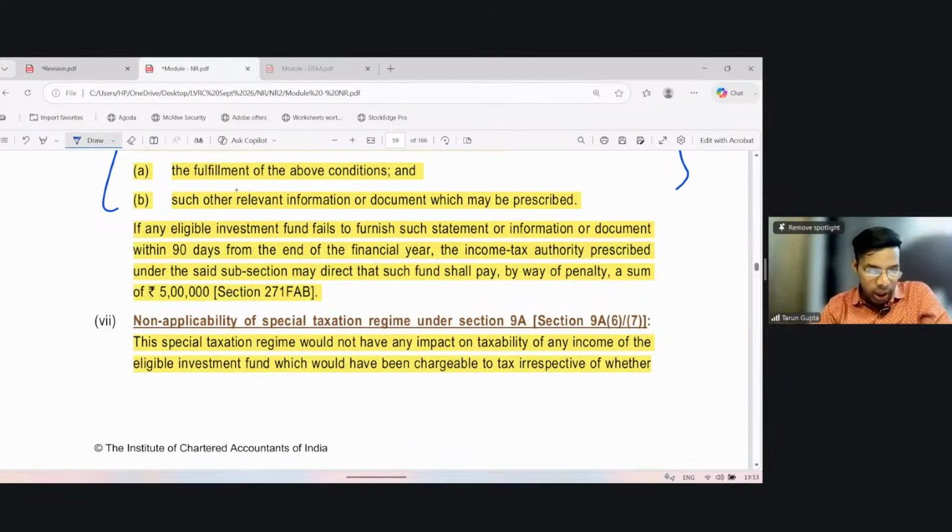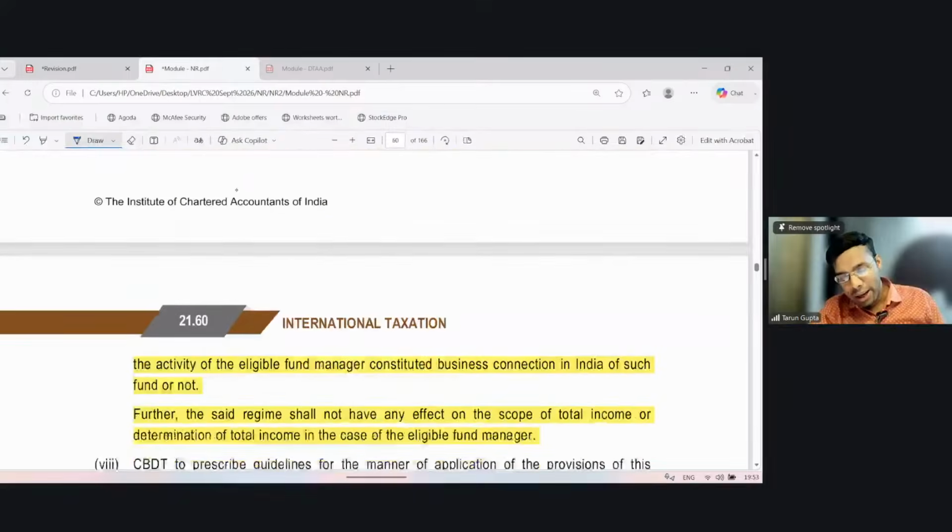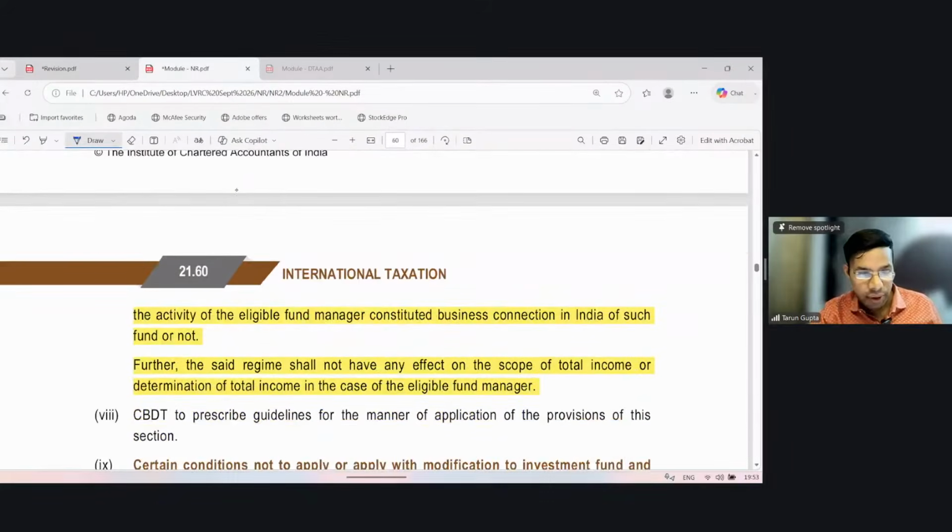This special taxation regime will not have any impact on taxability of any income of the eligible investment fund which would have been chargeable to tax, irrespective of whether the activity of eligible investment fund manager constitutes business connection in India of such fund.